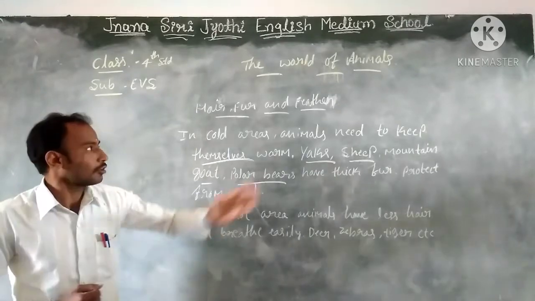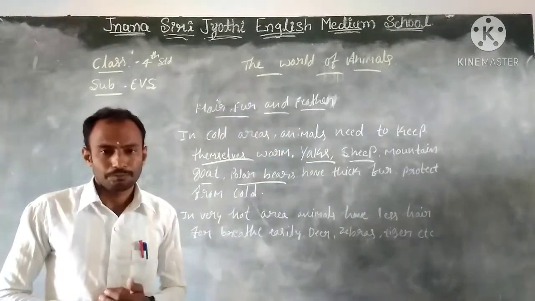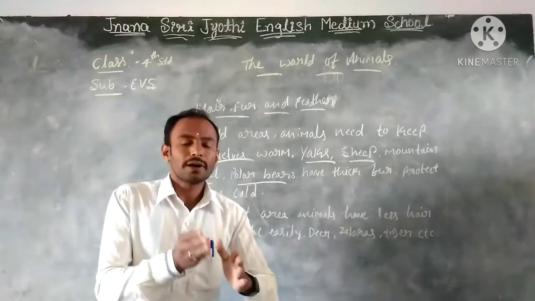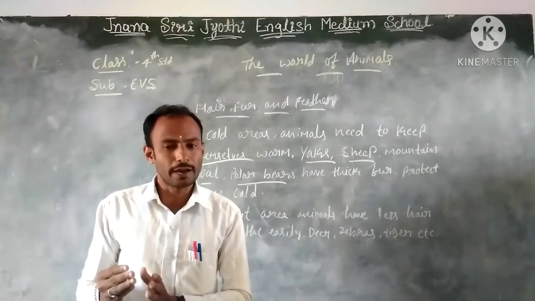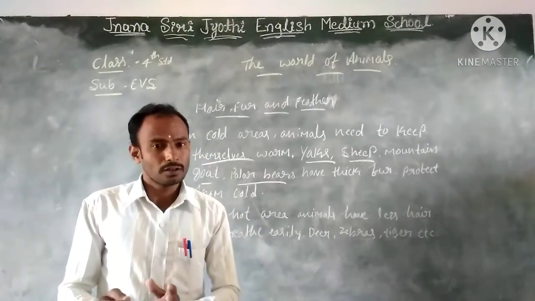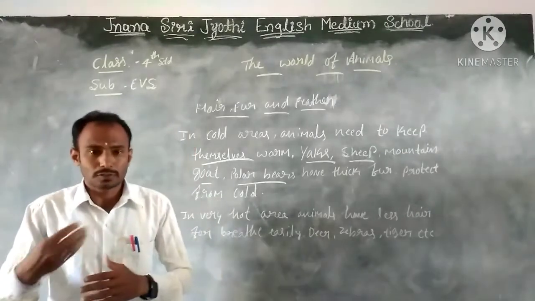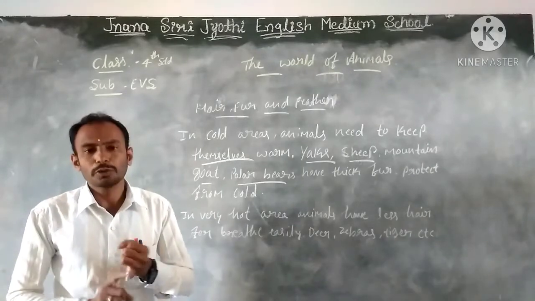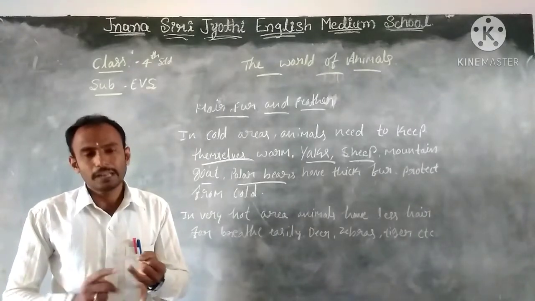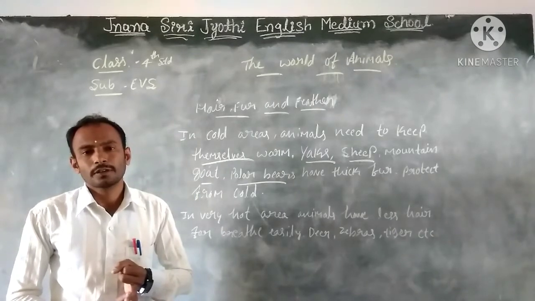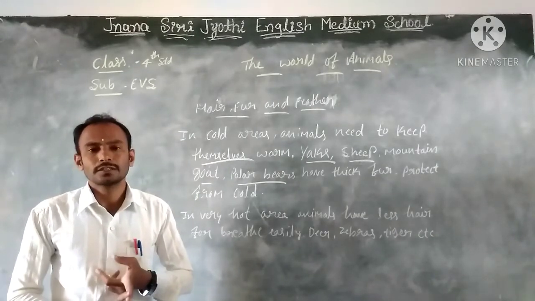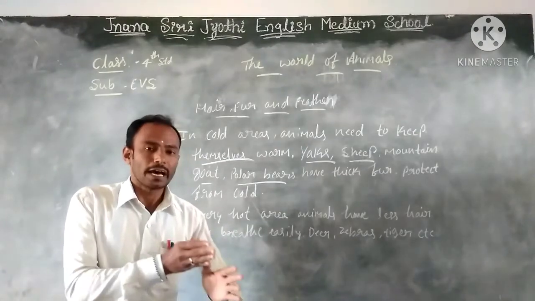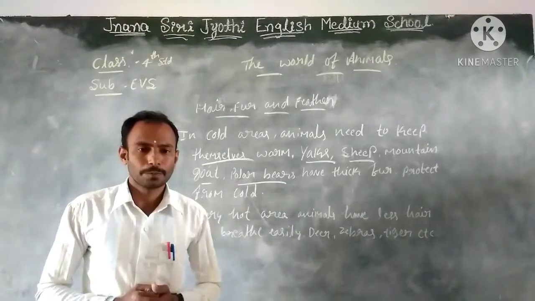And not only hair, fur and feathers. Some animals give birth to babies, and some animals lay eggs, according to their nature. Mammals like human beings, elephants, dogs and cats are called mammals because those animals give birth to babies.